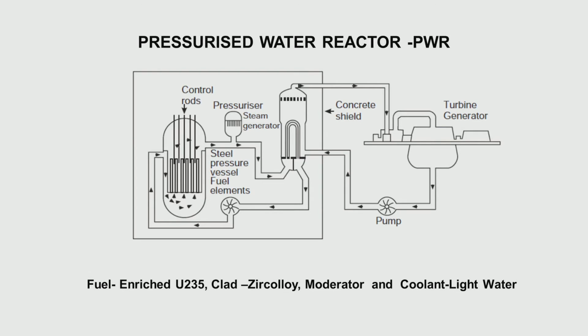Here the clad is zircaloy, and the moderator and coolant are the same, they are not separate. The same coolant acts as a moderator, and the water goes into a steam generator, exchanges heat, comes back, and the reactors are vertical here. The feature of this is that you cannot do on-load fueling; you have to shut down the plant and do the refueling.